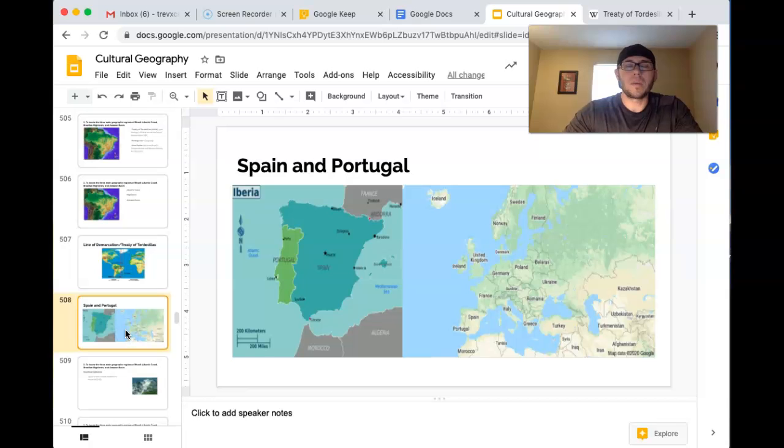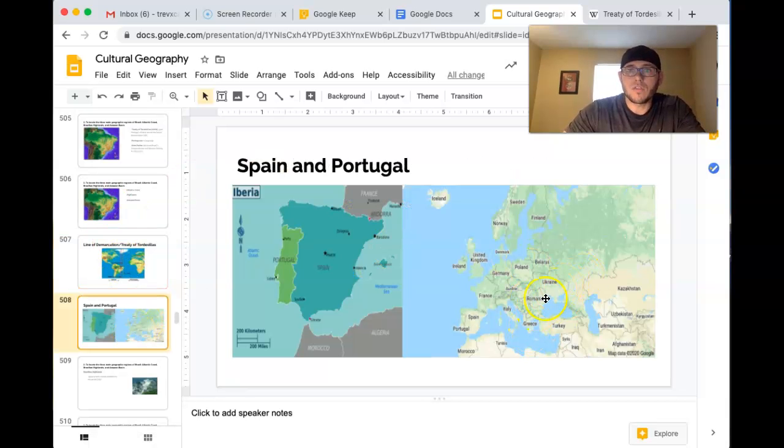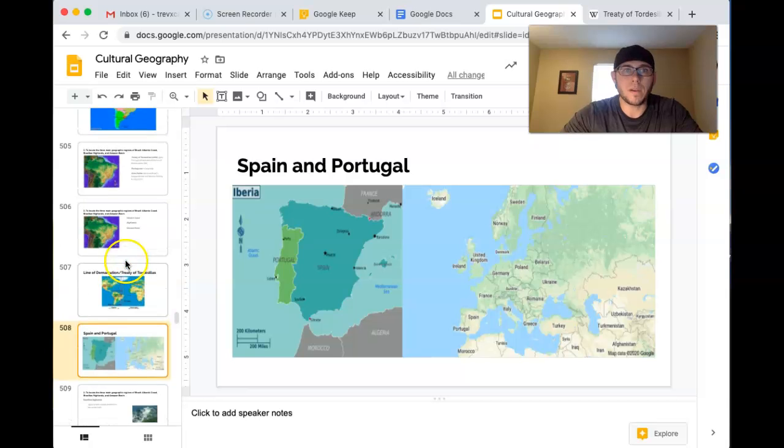And in case you're wondering a little bit about Spain and Portugal real quick, well, let me go back here. This is the continent of Europe, right? You can see it up here. And then go down here, you can see these are the countries of Western Europe on a map. And this is called the Iberian Peninsula, right? This area of land right here. And if you go over here, you can see Spain and you can see Portugal. These are the two nations on the peninsula. And Portugal was the one who ultimately got to claim the land that is Brazil, whereas Spain got pretty much everything else on the continent of South America.